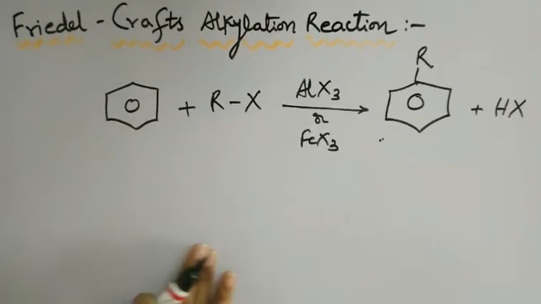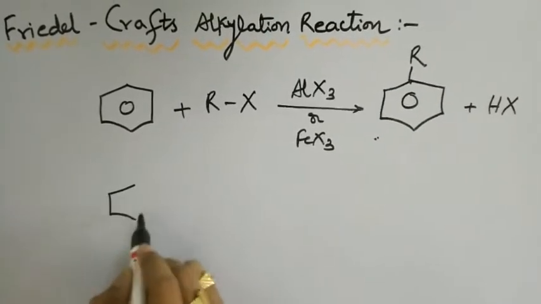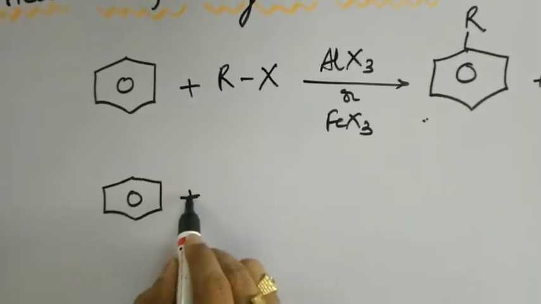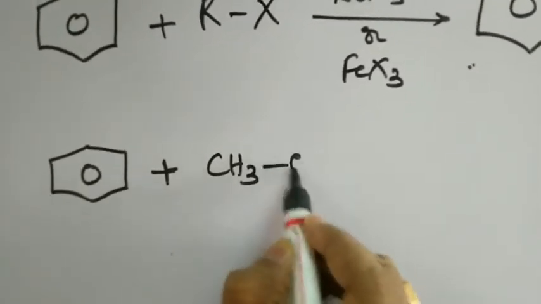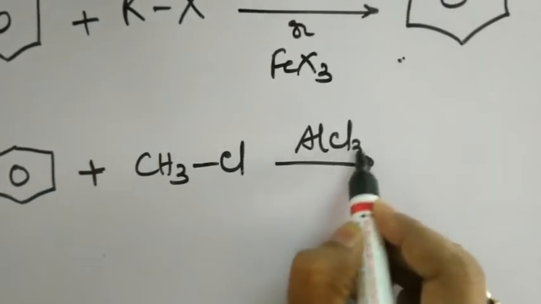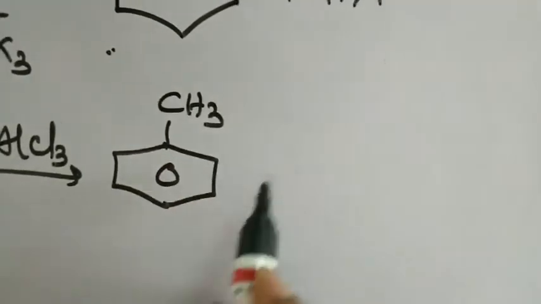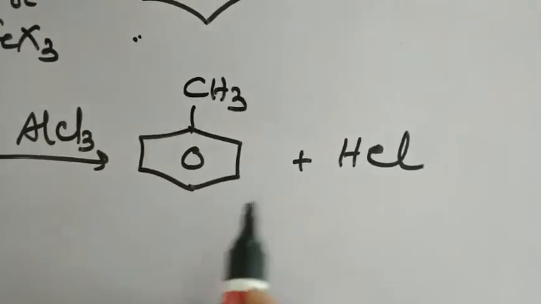Now let's look at an example for this Friedel-Crafts alkylation reaction. Here I am making benzene as a substrate to react with methyl chloride, CH3Cl, in the presence of AlCl3, a Lewis acid. Then we are going to get methyl benzene, which is also called toluene, as our product, along with a byproduct, namely HCl.